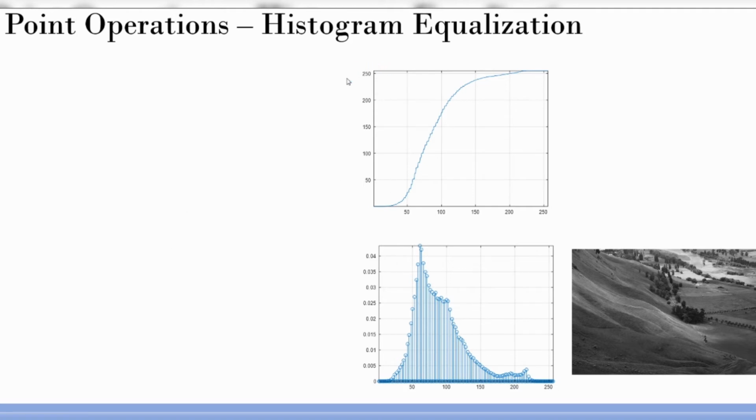In the previous chart, the y-axis was going from 0 to 1. I am going to give it a try here. Sometimes it is always good to do it first and then go back to the math. So the y-axis, I am scaling it back to the original intensity range of 255. The x-axis is 255, the y-axis is 255, and now this is going to be my transfer function. So I am going to apply this onto my original image here.